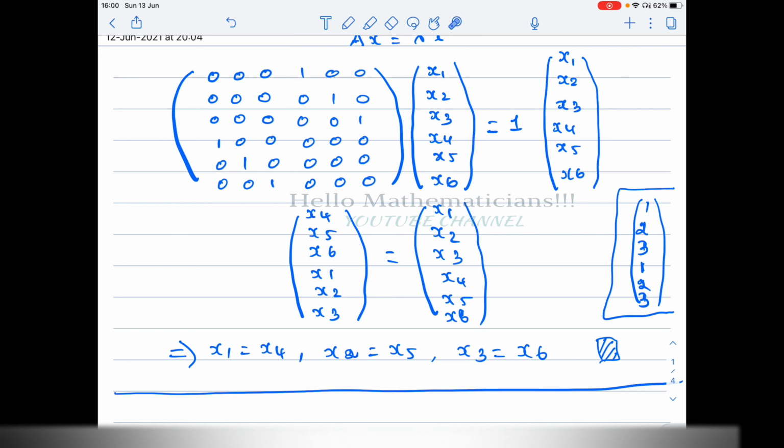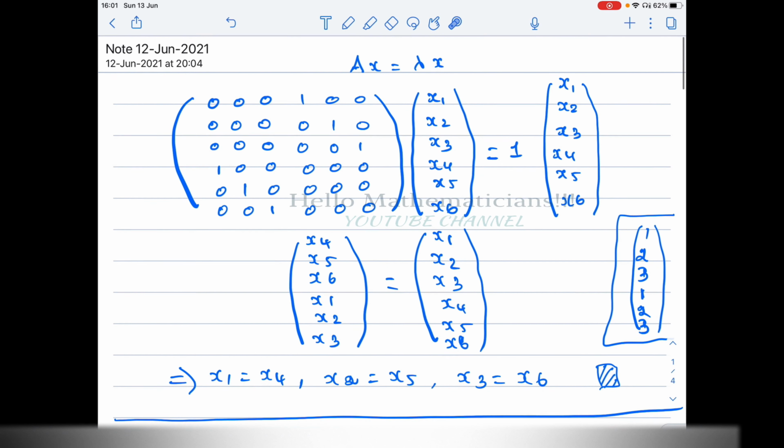Equating these two vectors, you get x1 equal to x4, x2 equal to x5, x3 equal to x6. For example, you can take the vector x1 to x6 to be 1, 2, 3, 1, 2, 3. Then it will satisfy x1 equal to x4, x2 equal to x5, and x3 equal to x6. Or you can take everything equal to 1. If you take all the entries to be 1, then clearly that will satisfy this condition. So we get a non-zero vector satisfying Ax equal to 1x.